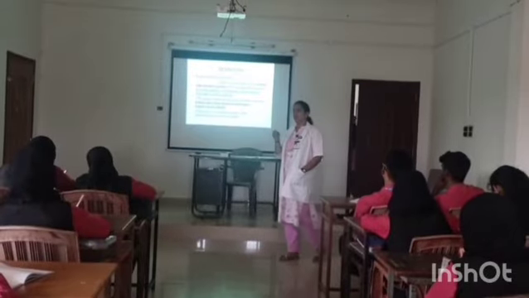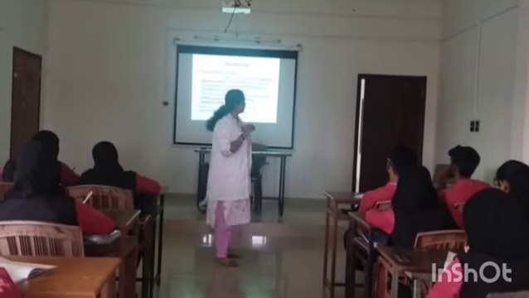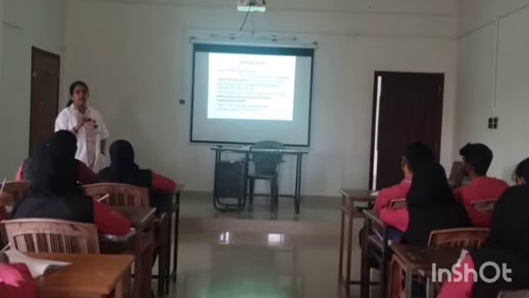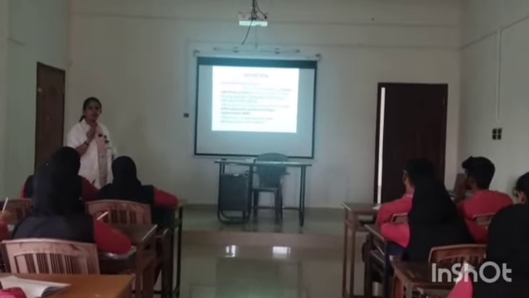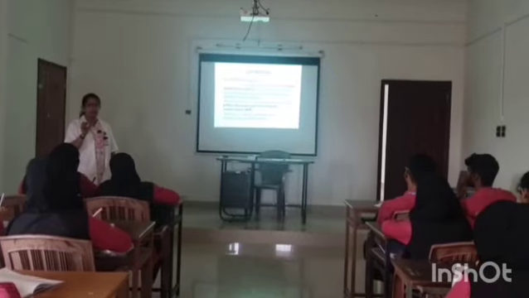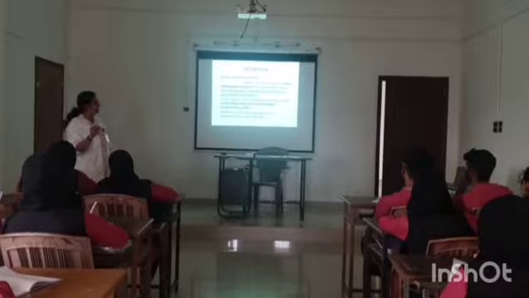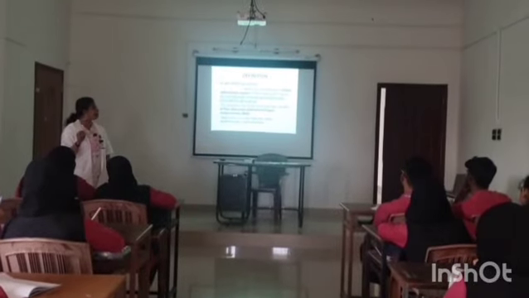So in this definition, asthma is a chronic inflammatory disease of the airways that causes recurrent, repetitive episodes of breathlessness, wheezing, chest tightness, and coughing.